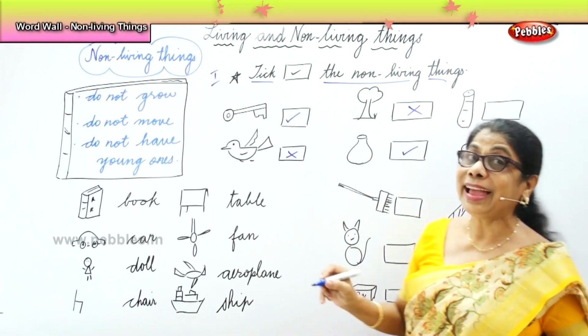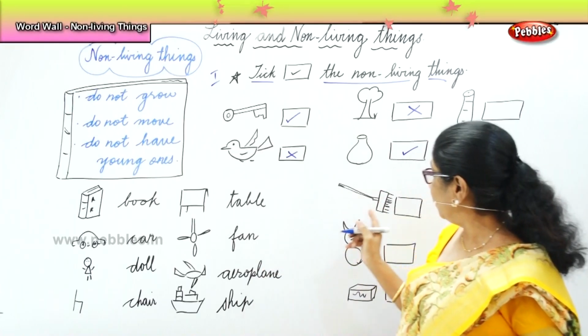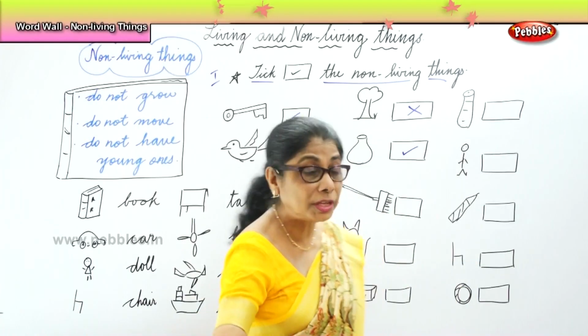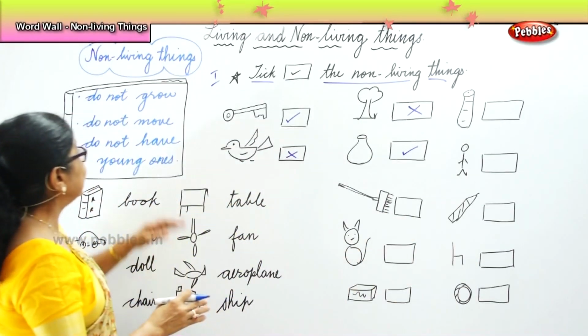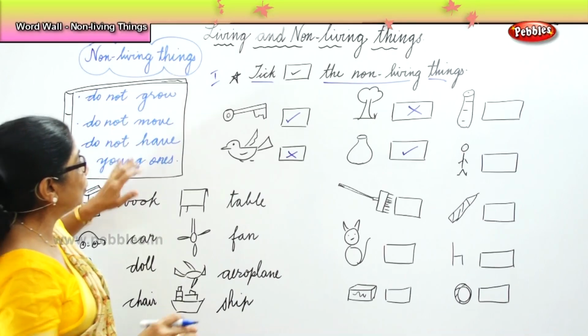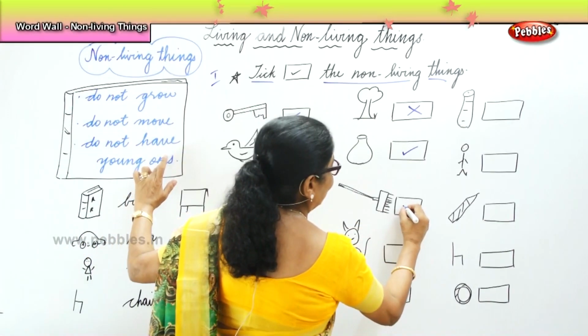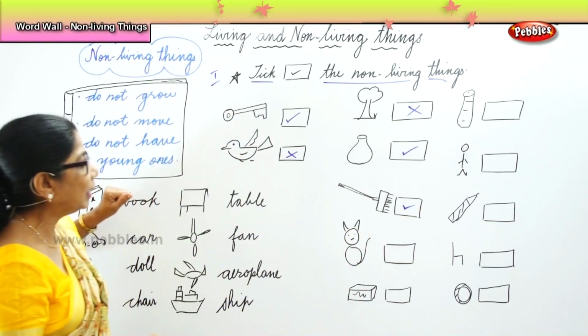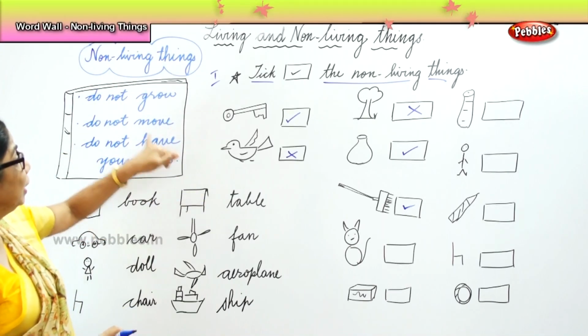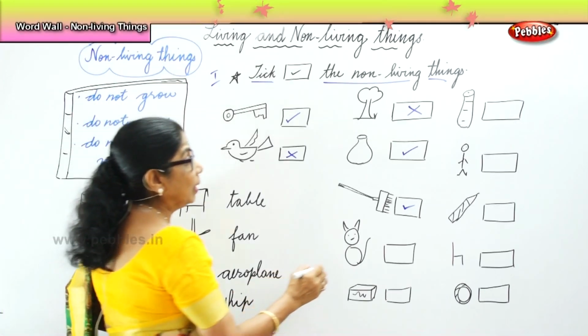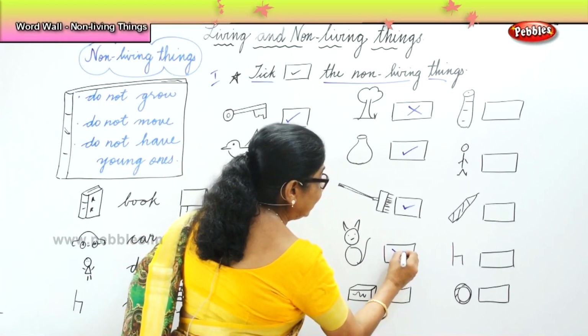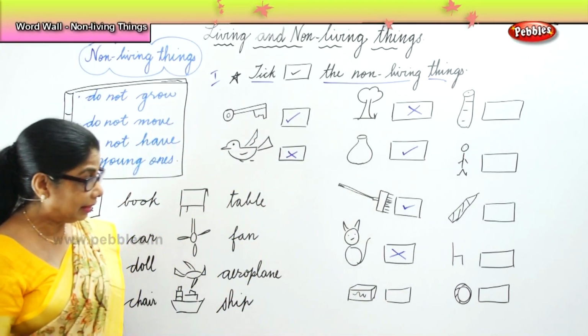A pot is a non-living thing. Now, the brush that you sweep the floor with. It doesn't grow, it doesn't move, and it doesn't have young ones. Cat. The cat can grow, it can move, it can have young ones. It is not non-living, it is a living thing.